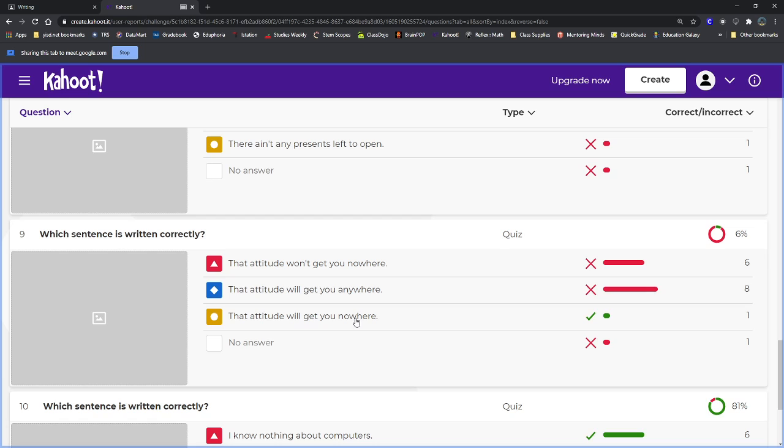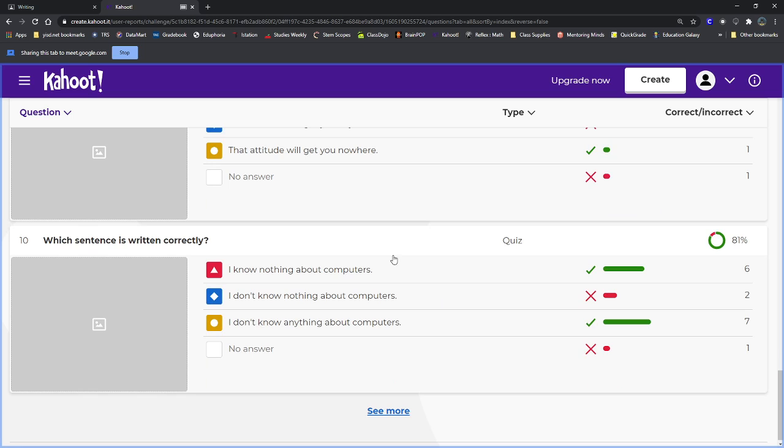Remember, this is all about double negatives. We want sentences with just one negative word. This middle one, that attitude will get you anywhere, doesn't have any negative words in it. And the one on top has a double negative. That attitude won't get you nowhere. So the only sentence with one negative and only one negative is the last one. That attitude will get you nowhere.